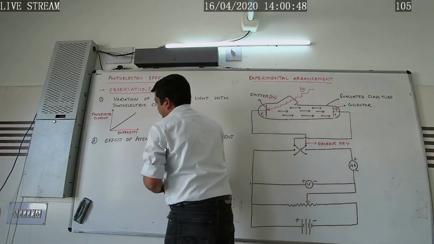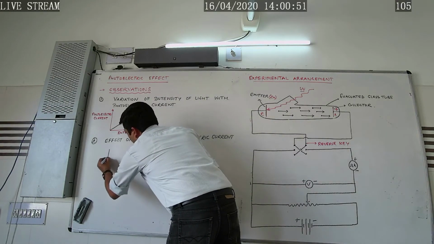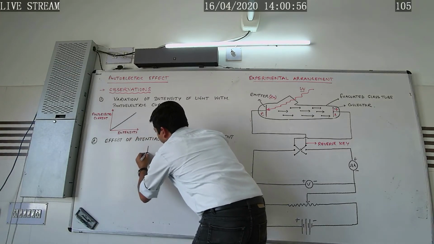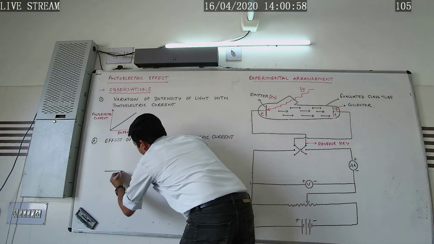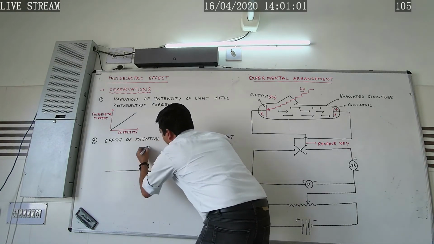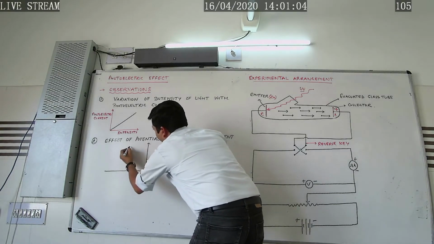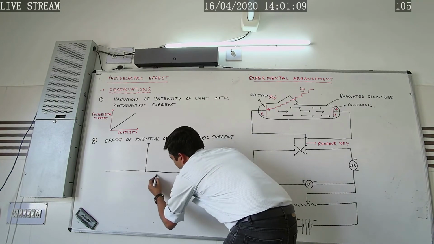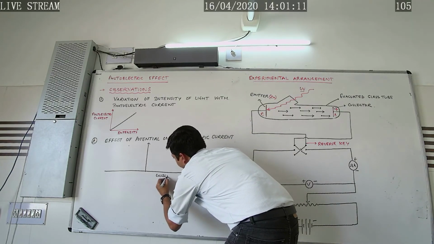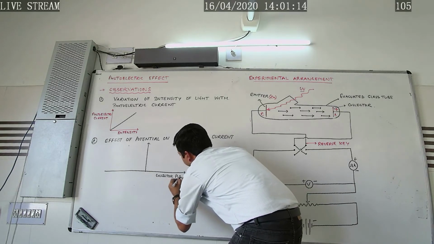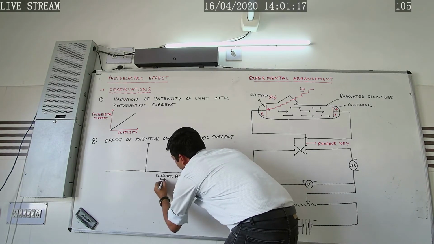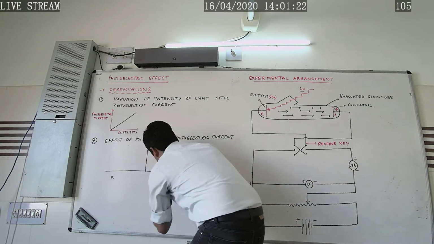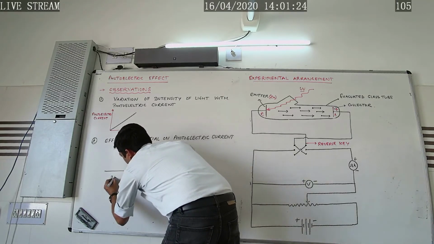So here, what would happen if we plot the graph between the photoelectric current versus the collector plate potential? This is the photoelectric current, and here the collector plate potential, and here we are writing the retarding potential.